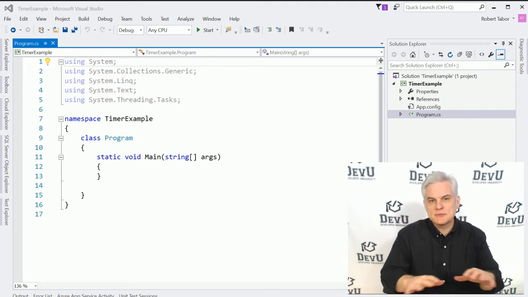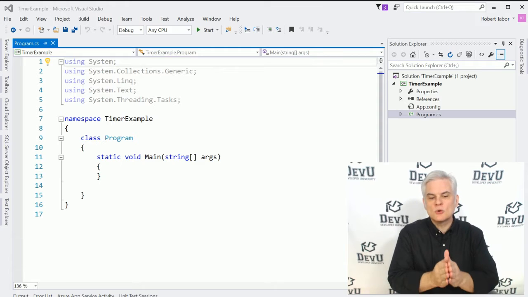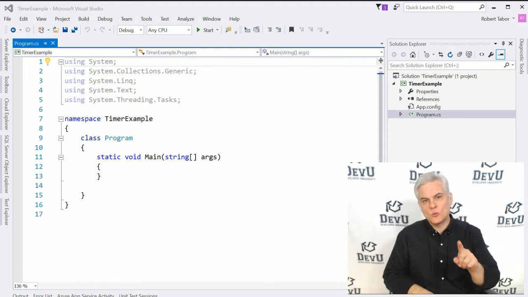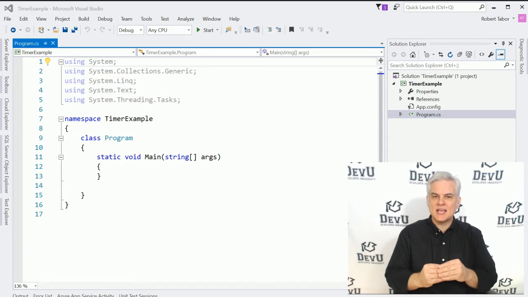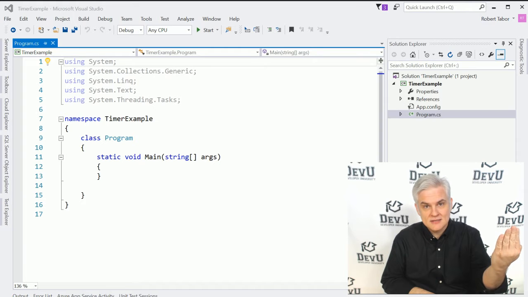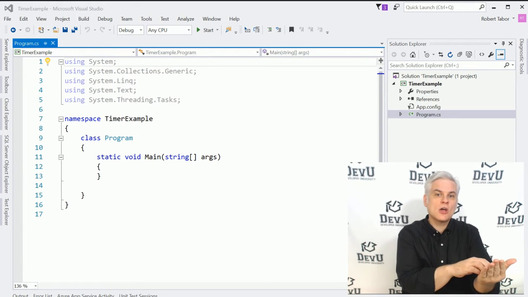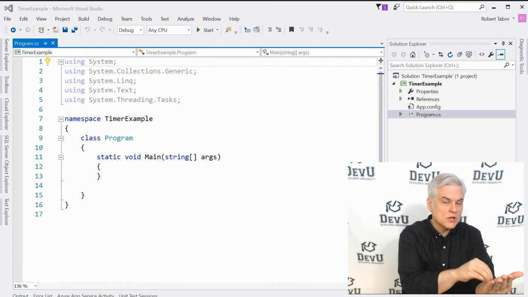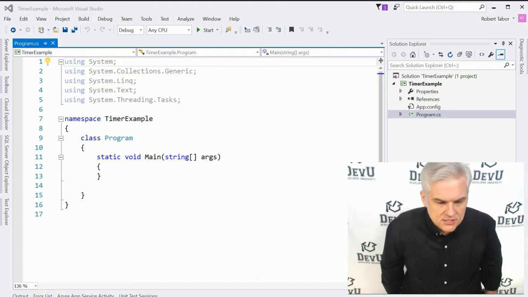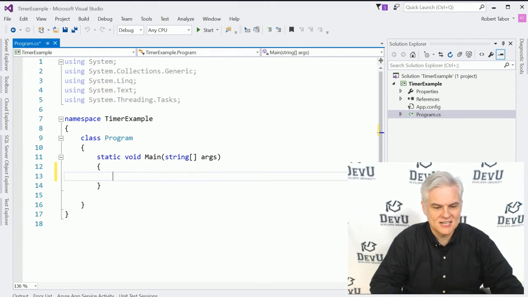But first, I want to start with the absolute basics and keep things as clean as possible. So we're going to work purely in a console window application. And we're going to work with a timer class, a timer object, and it has one event, which is elapsed. So we can say after a certain amount of time, we want you, timer object, to raise an elapsed event, and then we're going to attach our event handler code to that event so that it gets executed every time that event is raised.